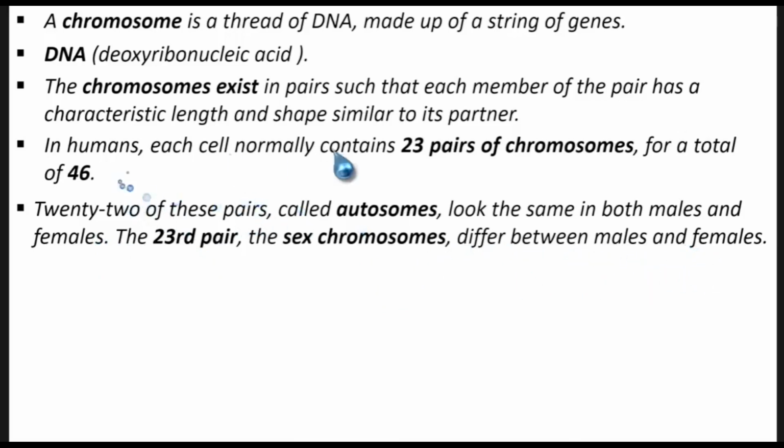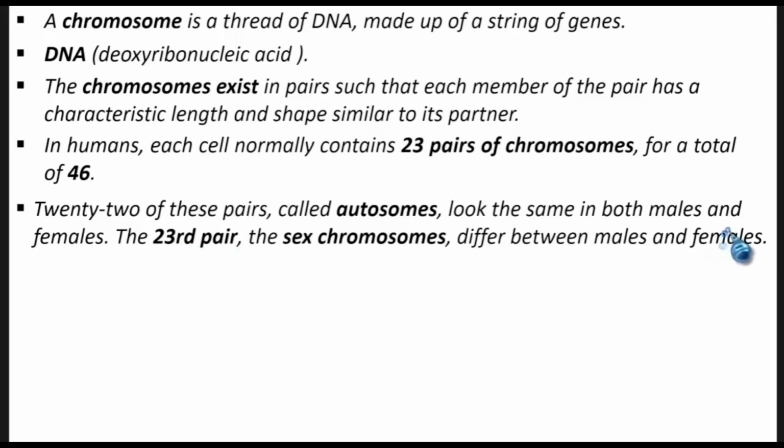So we have 23 pairs of chromosomes in a human being. Now we are saying 22 of these pairs, called autosomes, look the same in both males and females. So in short, females have 22 pairs of chromosomes that are just the same as the 22 pairs of chromosomes found in the male. But the 23rd pair, which is called the sex chromosome, differs between males and females.